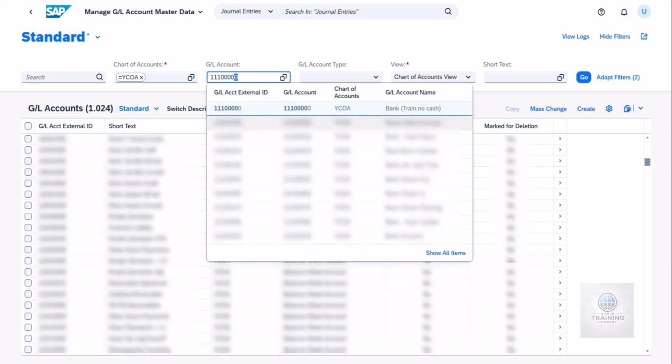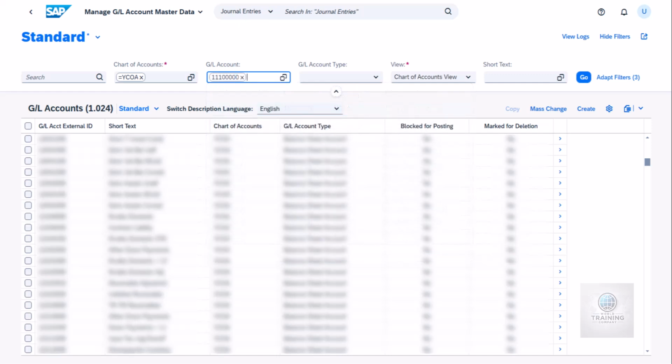Here we've selected a specific balance sheet account, 111000000, which represents a bank account. As shown here, the system has successfully selected the bank account. This ensures that the account is now ready for further actions or review. At this point, we instruct the system to retrieve the details of the selected account by pressing Enter or clicking the Go button.